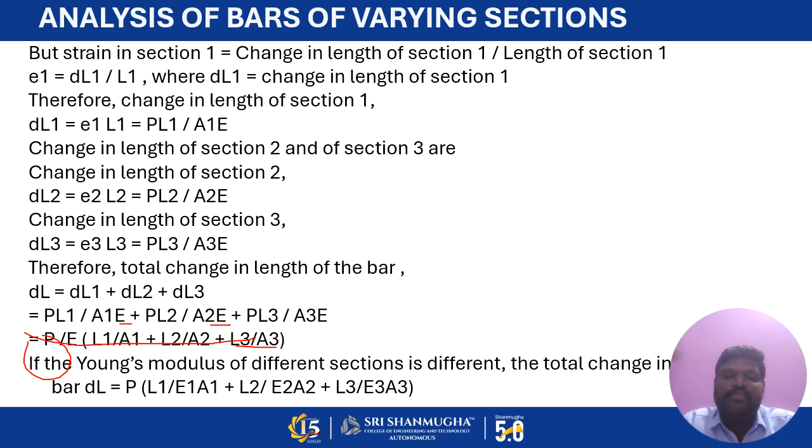In case these three sections are made up of different materials, the Young's modulus values are different. So the total change in the length of the bar, del L, is equal to P, since the load alone is constant, times L1 by E1 A1 plus L2 divided by E2 A2 plus L3 divided by E3 A3. This is the elongation or extension of the bar due to the applied load.